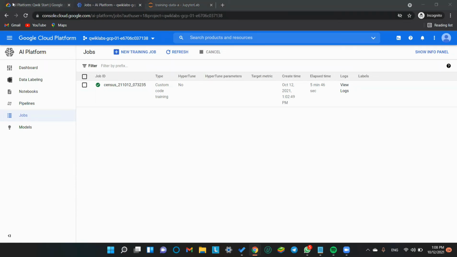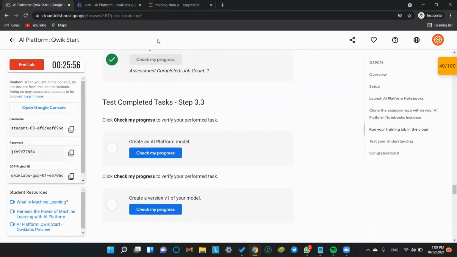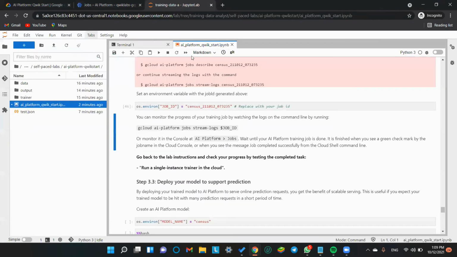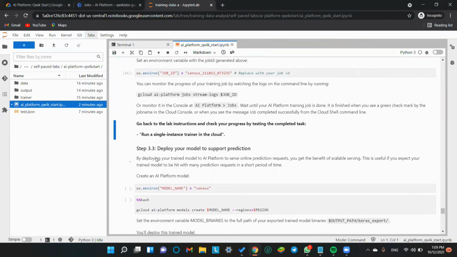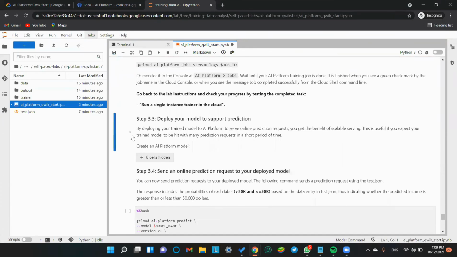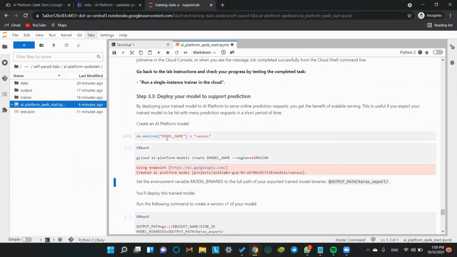We have a green tick on our job. Let's just check. Okay, assessment completed. Let's get back to the terminal. What does it say? Done. Now run this in this section. Run this too.